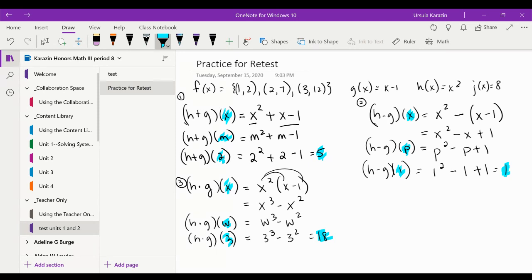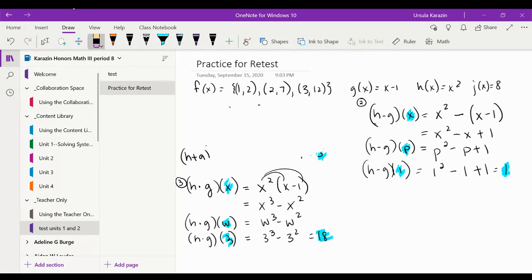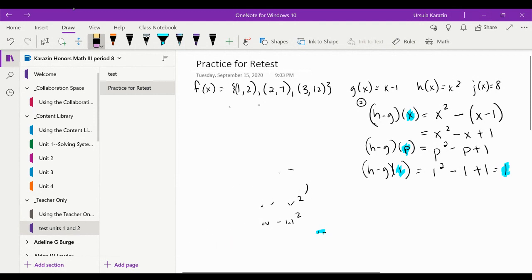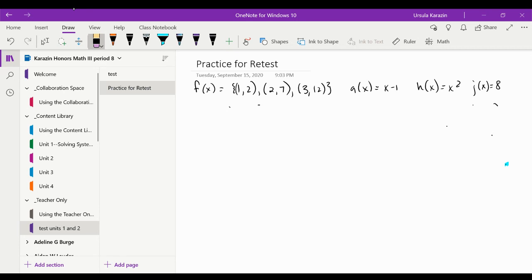Okay, so I'll put a little pause in here if you want to take a picture of this and go over that some more. If you go into my content library, there was extra practice of these problems, and you can look at them and do them. All right, so the next thing we need to do, okay, so there's also division. Division, you just put the one that's on top over the one on bottom, and it's very straightforward.